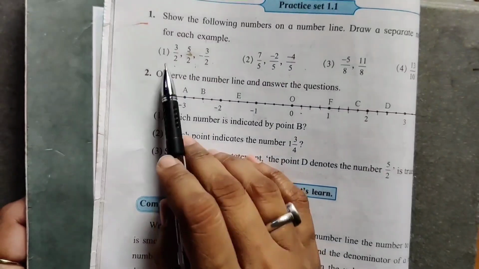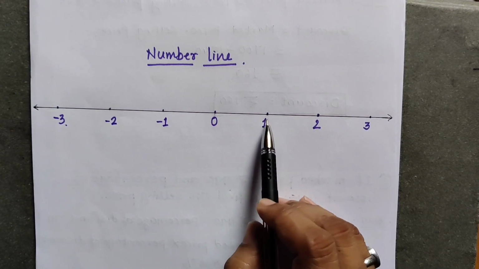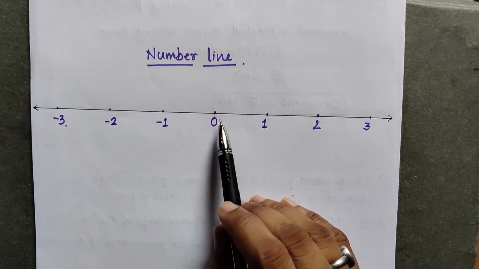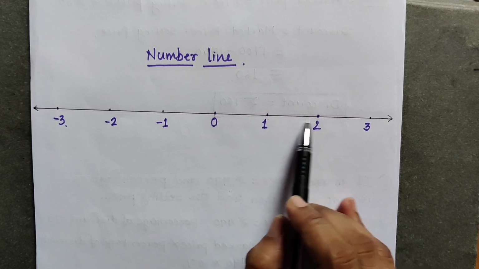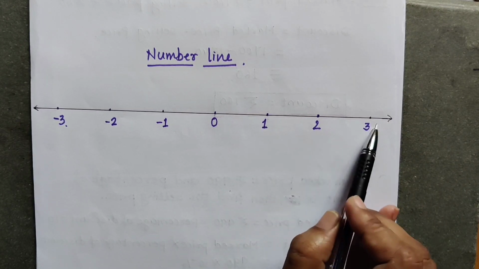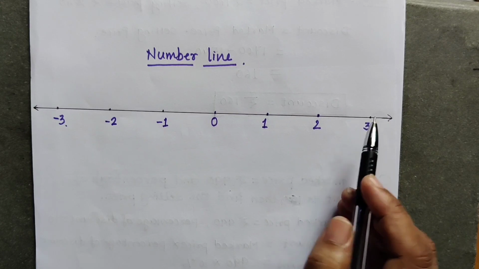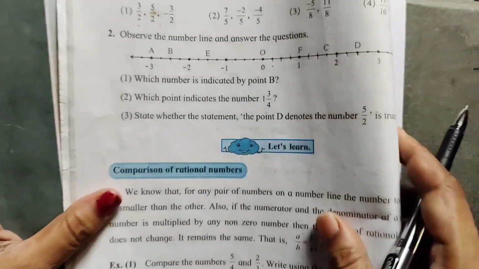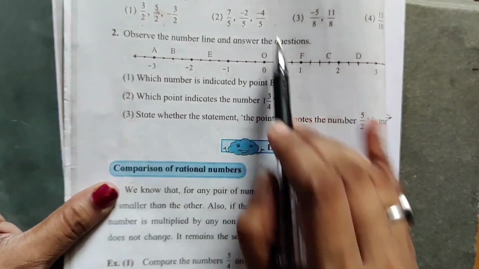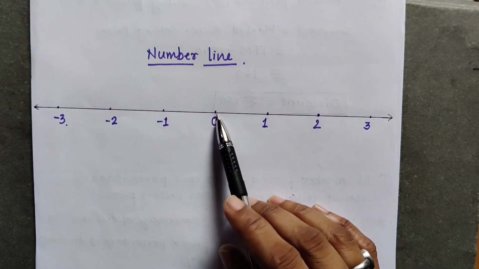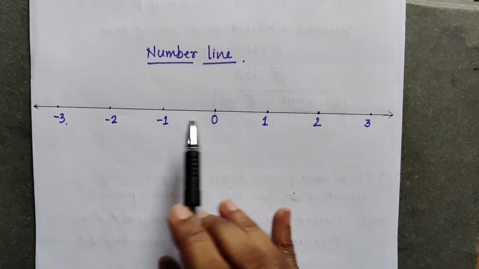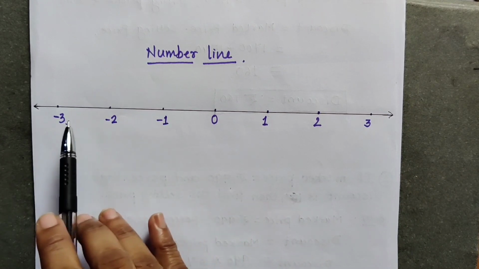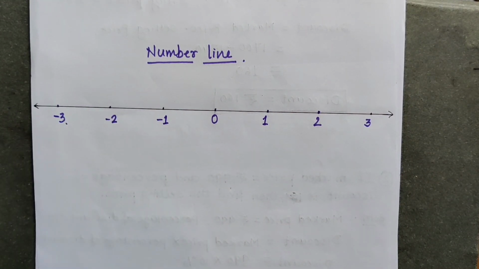So as 2 is there in the denominator, what we do? We make 2 equal parts of each unit. 0 to 1 there should be 2 equal parts. 1 to 2 there should be 2 equal parts. 2 to 3 there should be 2 equal parts. If there is 5 in the denominator, we have to make 5 equal parts from 0 to 1, 1 to 2, 2 to 3, then 0 to minus 1, minus 1 to minus 2 and minus 2 to minus 3.